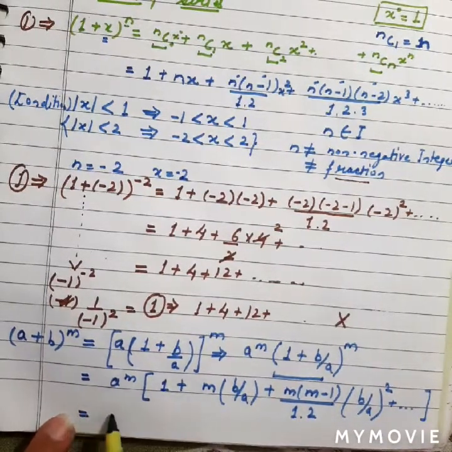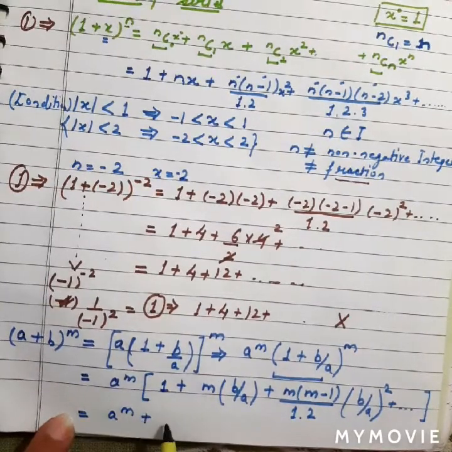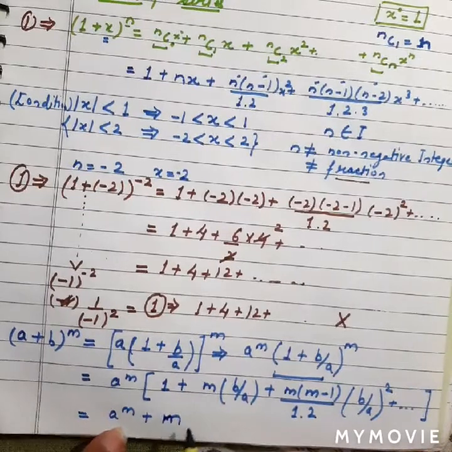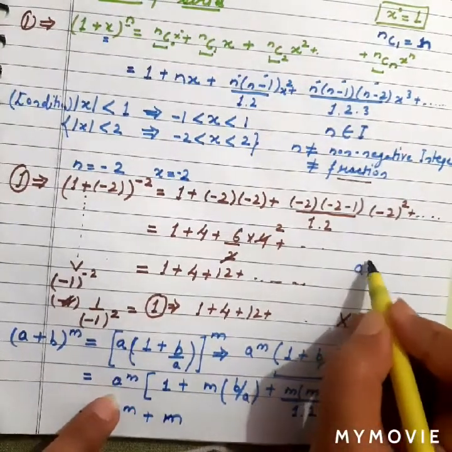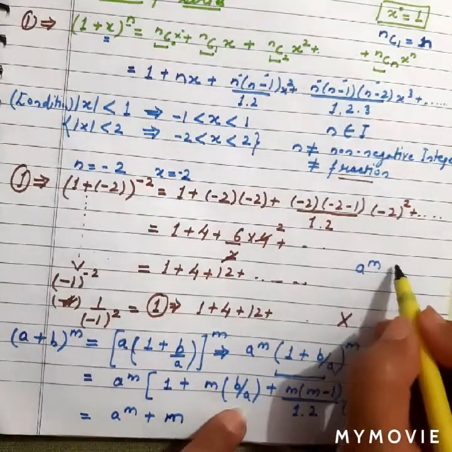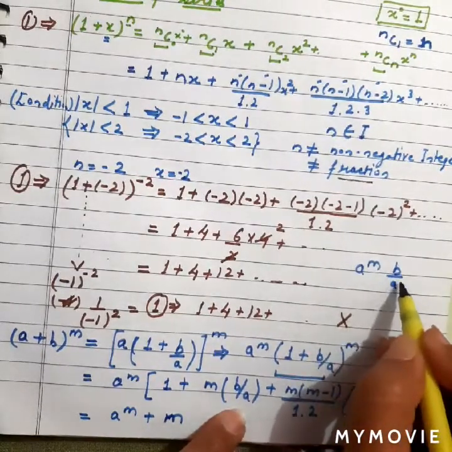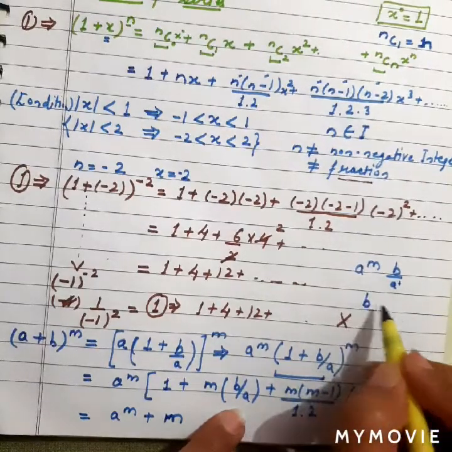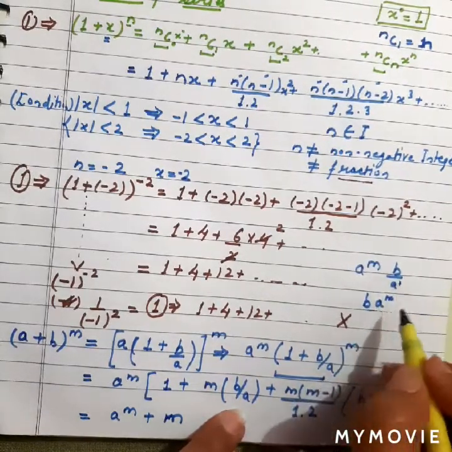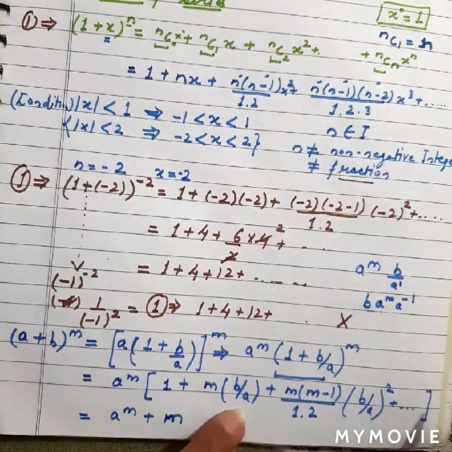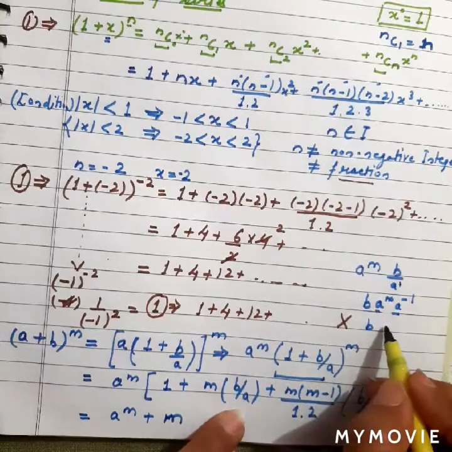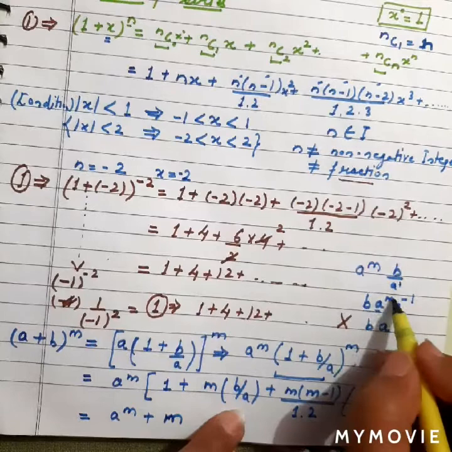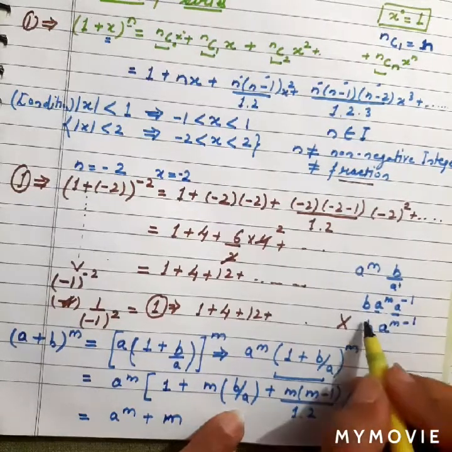We will get a raised to power m plus m. When a raised to power m goes inside, then this a will come up. I just want to explain here. When a raised to power m is multiplied with b upon a, what will happen? Here a is having power 1. When this a goes up, its power will become minus 1, right? Now we have these terms with the same base. For terms with the same base, their powers will be added. It will become m minus 1, right?